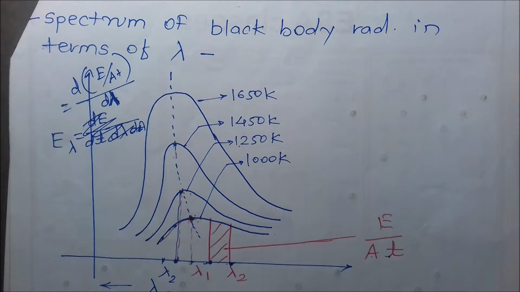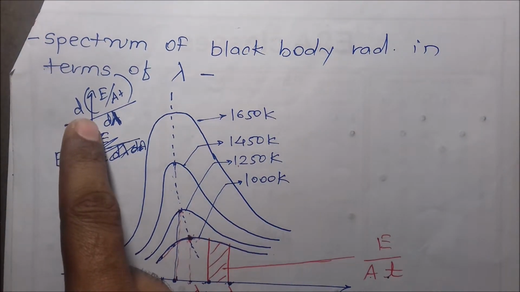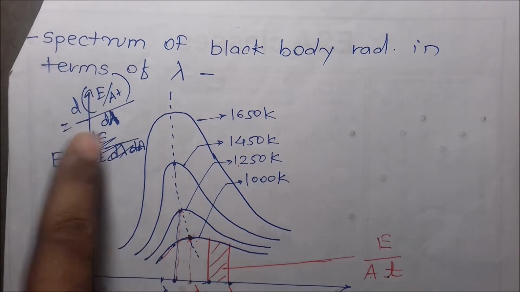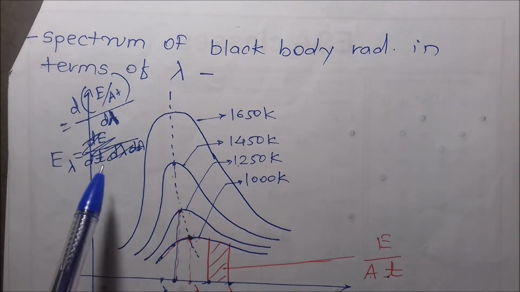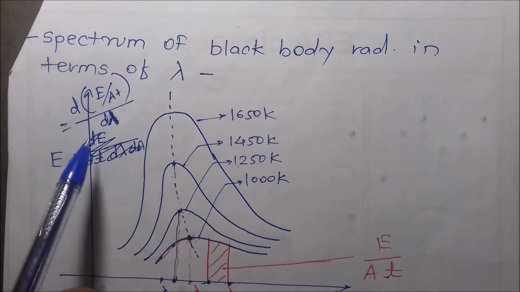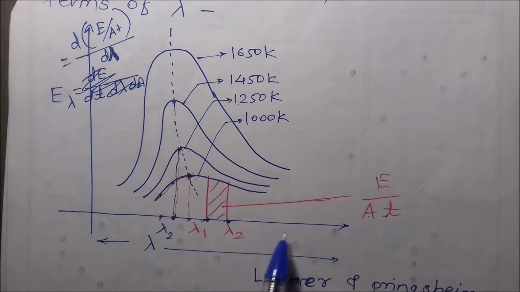Spectrum of blackbody radiation in terms of lambda. On this axis we have E lambda. E lambda is the derivative of energy radiated per unit area per unit time with respect to lambda, and on the x-axis we have lambda.